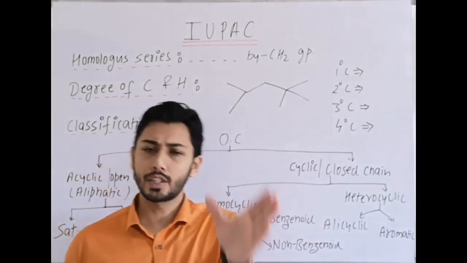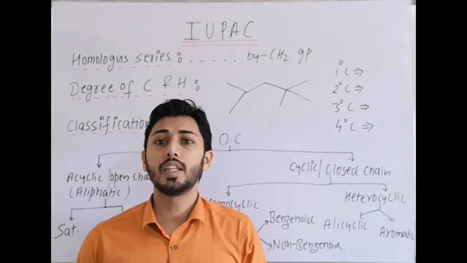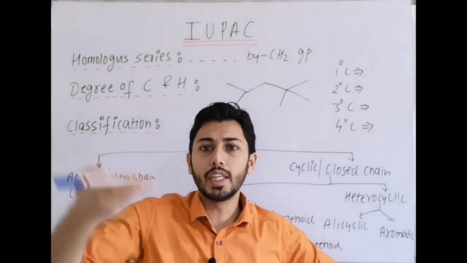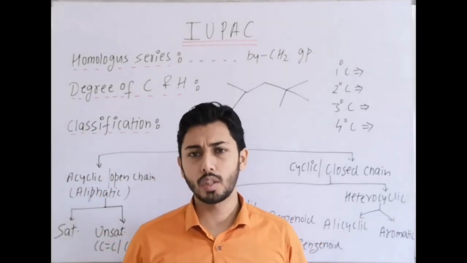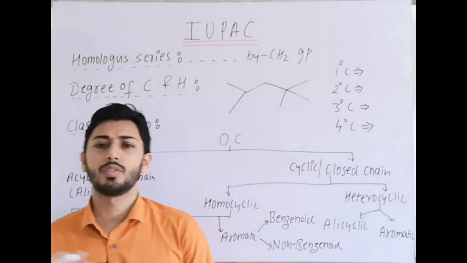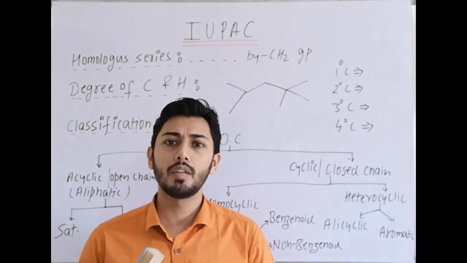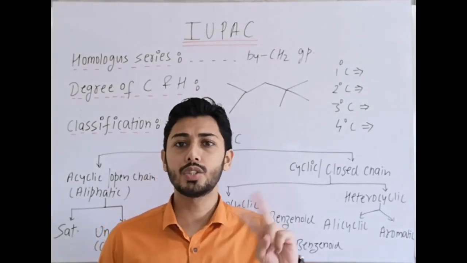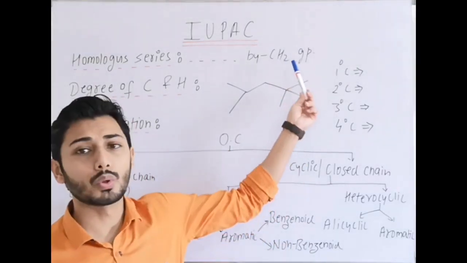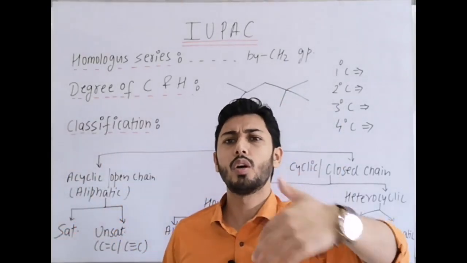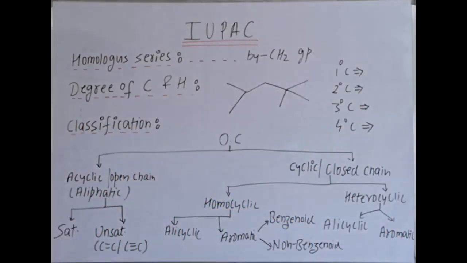Suppose methane, next ethane, then propane. They have similar chemical behavior, but there is regular gradation in their physical properties because of more molecular mass, more van der Waals force of attraction. So physical properties keep on increasing, chemical behavior remains similar, and consecutive members differ from each other by a CH2 group. We can take methanol, ethanol, propanol, butanol like this. Clear?